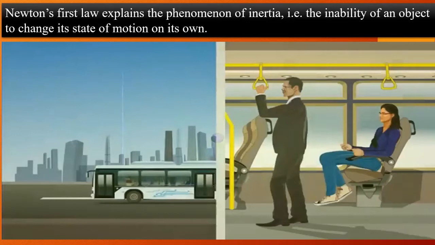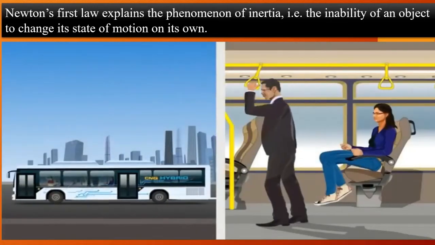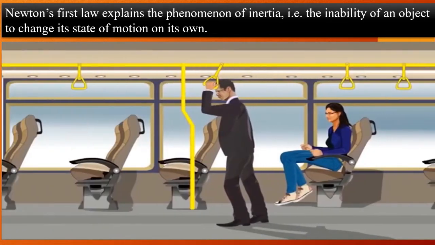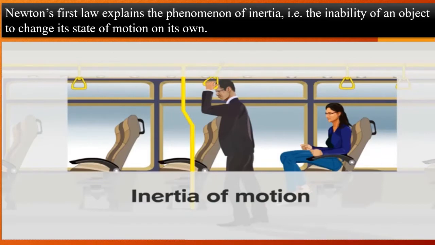Okay, so this Newton's first law explains the phenomenon of inertia as well. Inertia is something that you've already learned in your previous class. So let's quickly take one example of inertia so that it becomes clear. This bus is moving and it has applied sudden brakes. So this man, or the passengers in the bus, tend to move in the forward direction. This is because of inertia of motion.